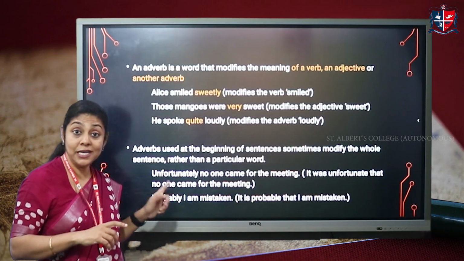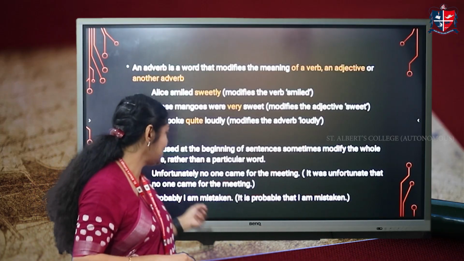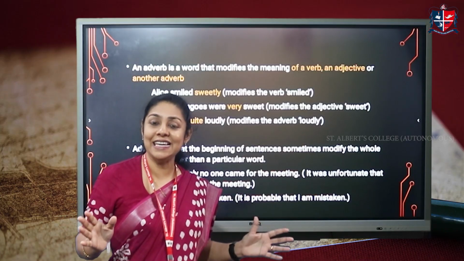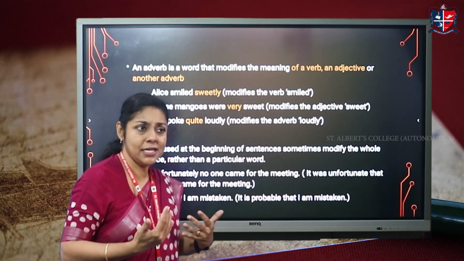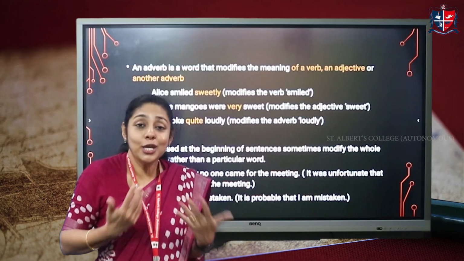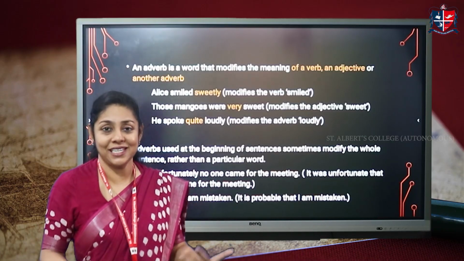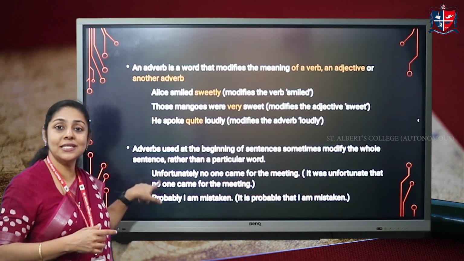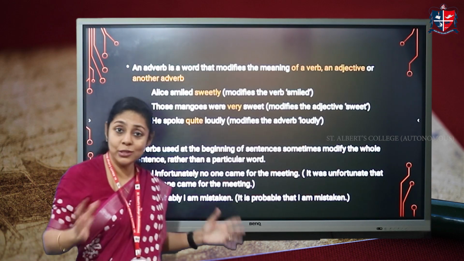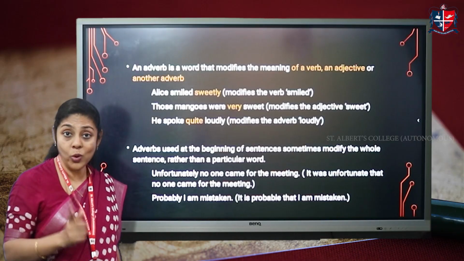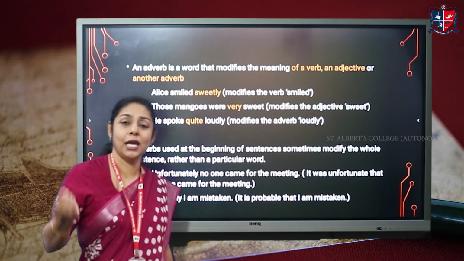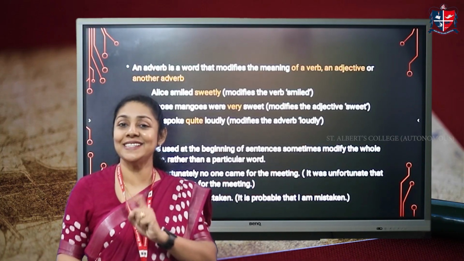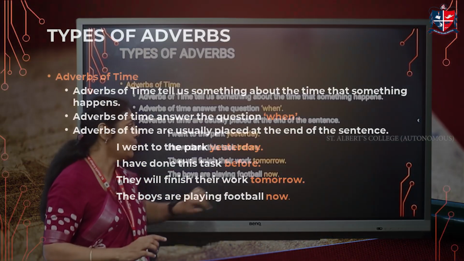Here, probably I am mistaken. In this particular sentence, probably is used as an adverb and it modifies the entire sentence. It tells us that it is quite a huge possibility, a probability, that I was mistaken, right? So here we see that both these adverbs modify the whole sentence rather than a particular word. So sometimes we need to understand that when adverbs are used at the beginning of a sentence, they modify the entire sentence rather than a particular word, right?